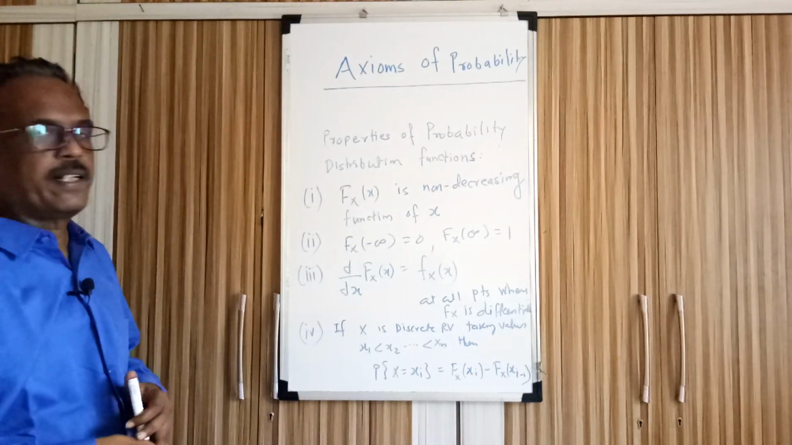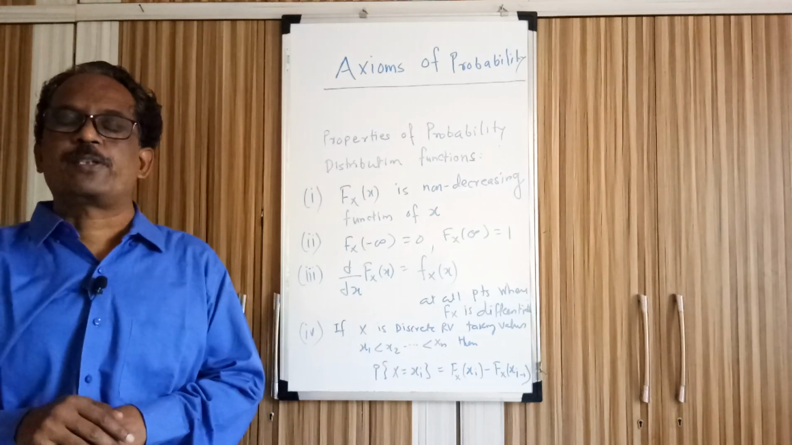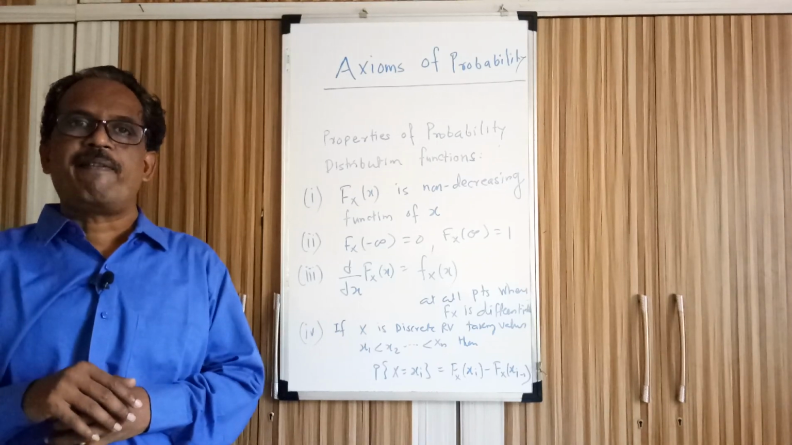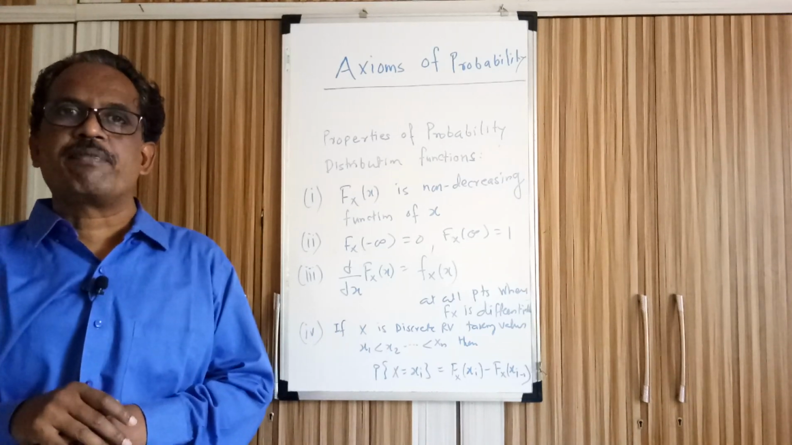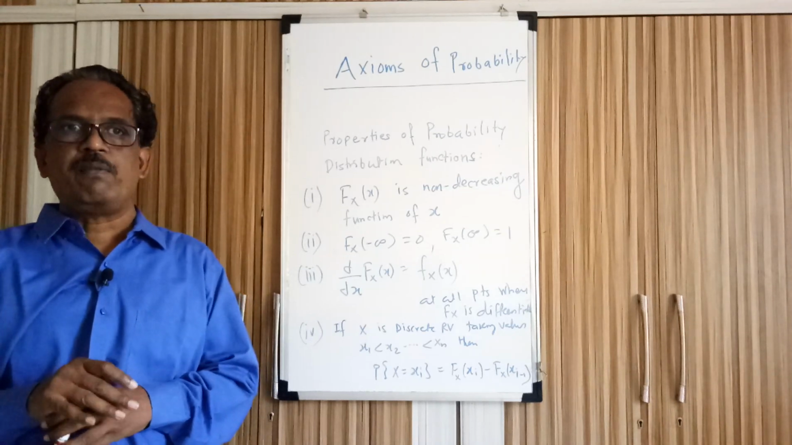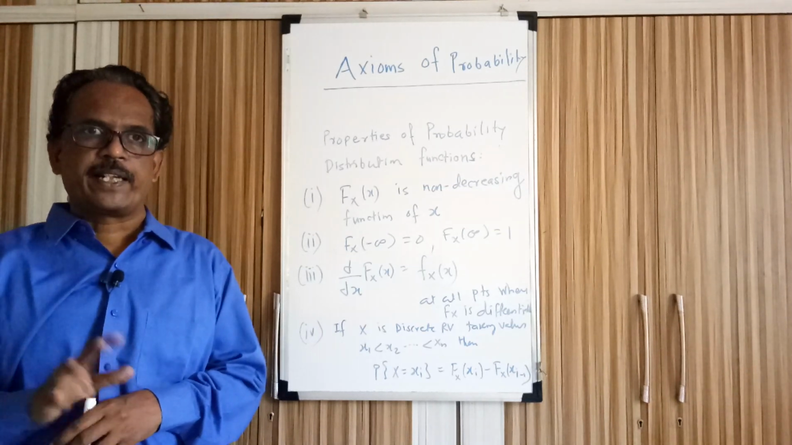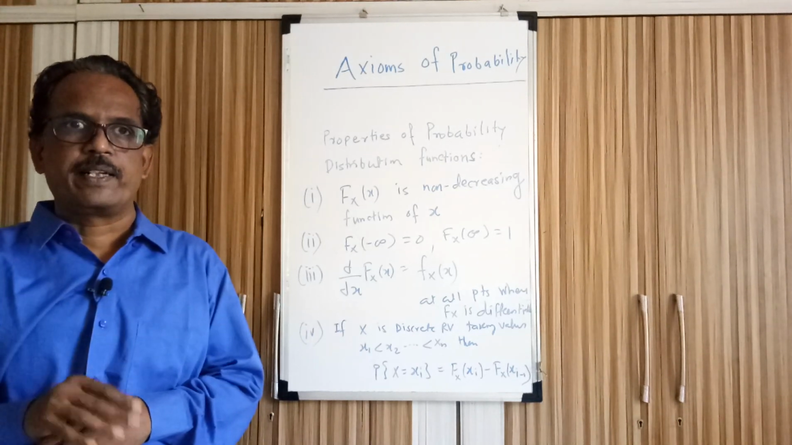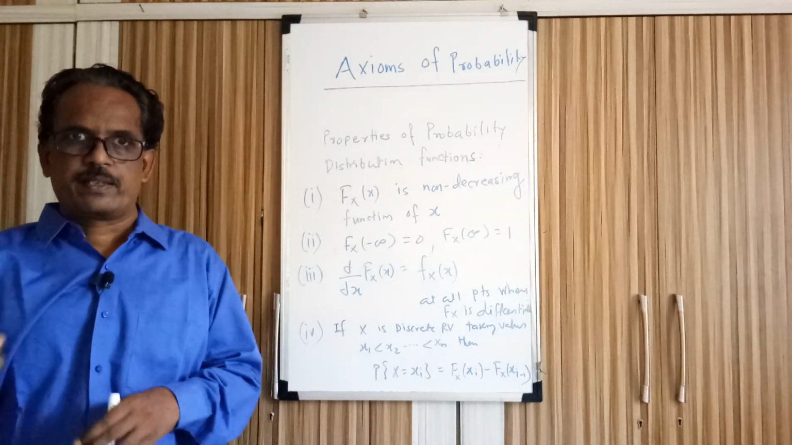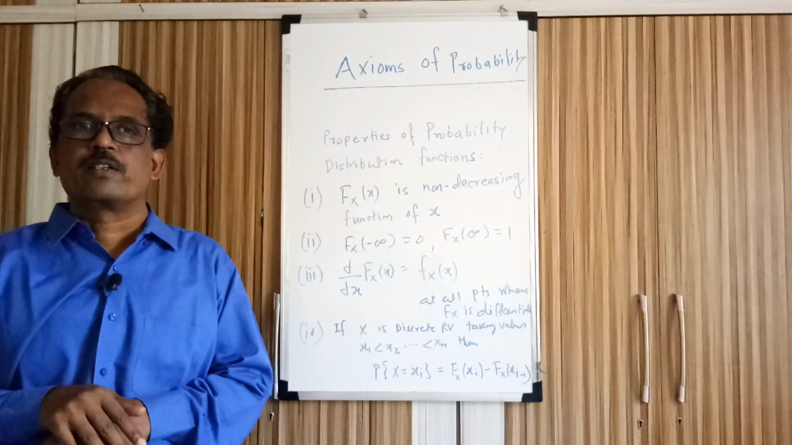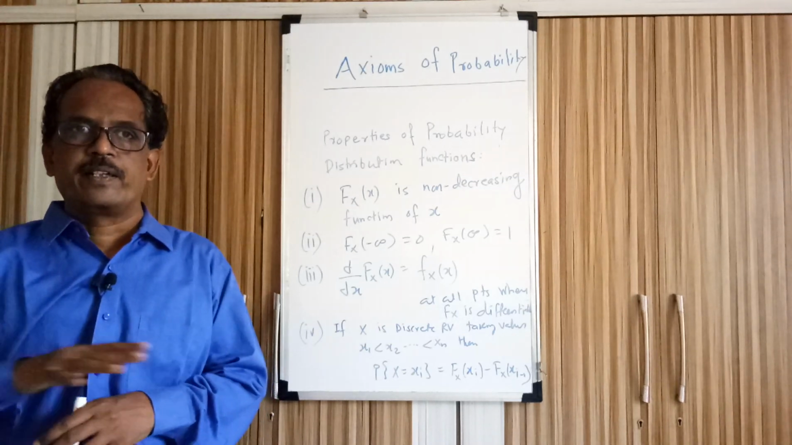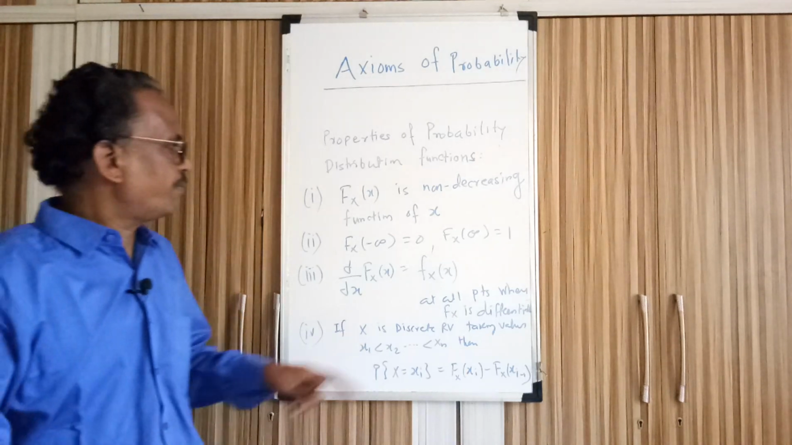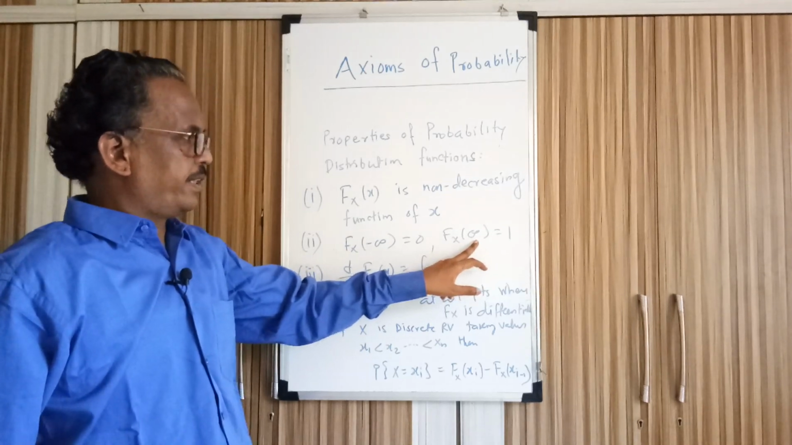F_X of infinity means the probability of the sample space. F_X of infinity means the probability that the random variable takes values less than or equal to infinity. So here all values are possible, taking any value between minus infinity and plus infinity. So here the probability has to be 1. It is covering all the events. We can say that the entire sample space is coming into the picture. So F_X of infinity is equal to 1.